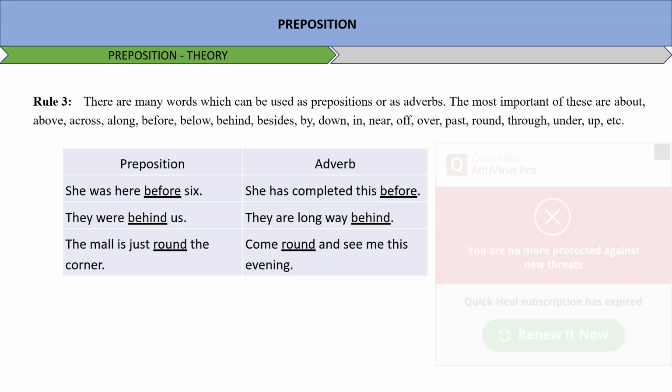Next rule says the verbs which are placed immediately after a preposition are usually in gerund form. She insisted on buying a refrigerator, gerund form. They left the hotel without paying the bill, gerund form.